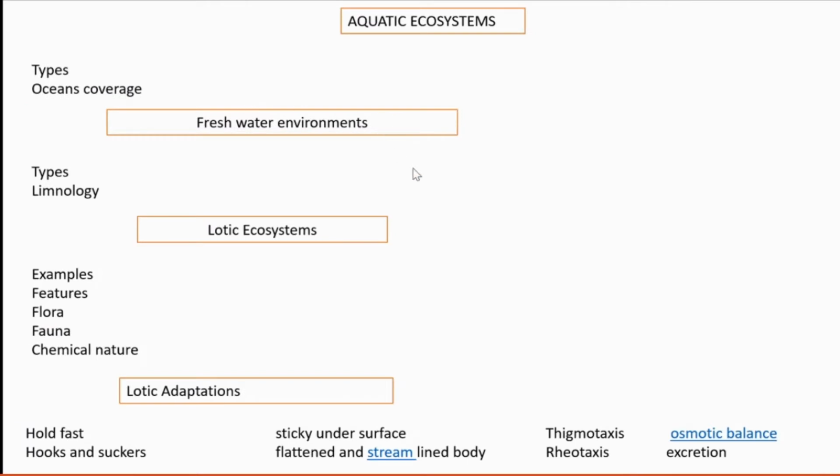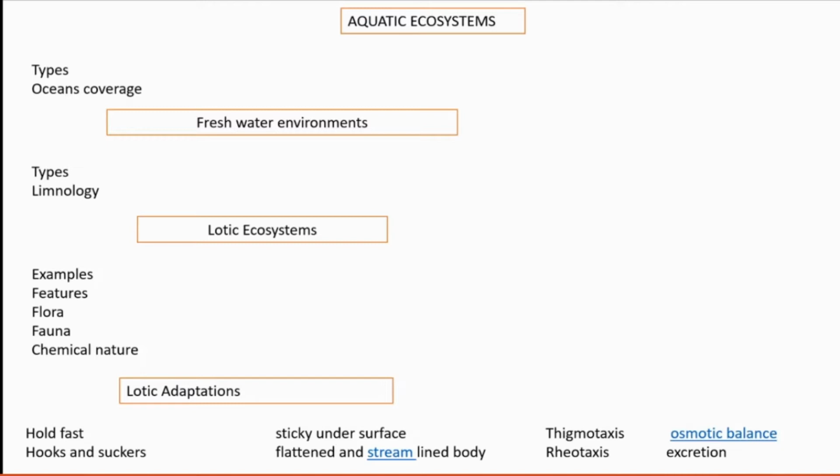Next we are going to see the different biosphere habitats, terrestrial and aquatic. In the terrestrial habitat, everybody has to write and submit an assignment, so I am not going to take that portion. Next I am moving to the aquatic ecosystem. Okay, let me take that page. Aquatic ecosystem.